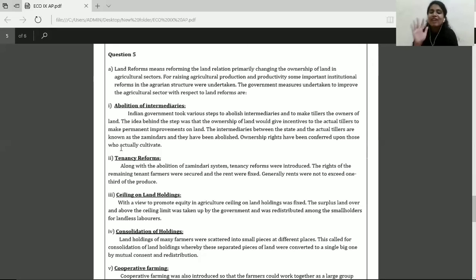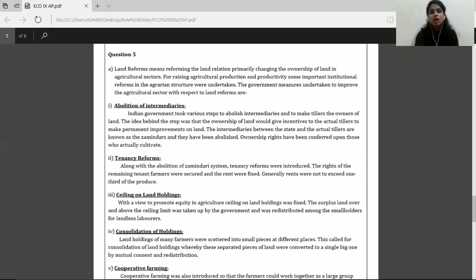Under land reforms, there are certain things that were adopted or launched by the government in order to save the agricultural sector. So what are those? It includes 5 points. Abolition of intermediaries. So you write the heading, explain what abolition of intermediaries is. Then the second point, tenants reforms. Again, you will explain this. Ceiling on land holdings, write suitable explanation for the same. Consolidation of holdings, cooperative farming. So these are the 5 aspects under the measure of land reforms. So you have to explain this when you're asked the question, government measures with respect to land reforms only.